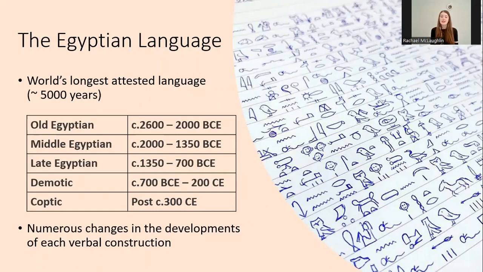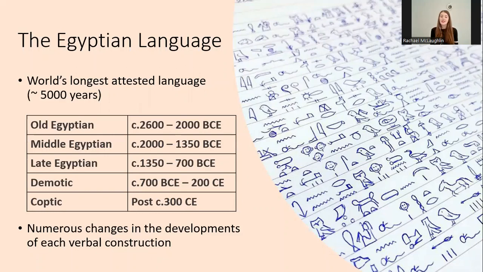And this development ended as the use of the language died out and no new texts were being created, although existing texts continued to be copied. This time has been separated into 5 broad stages: Old, Middle and Late Egyptian, and Demotic and Coptic. Throughout this time, both between language stages, but also within each language stage, each verbal construction, which is the focus of my research, experienced a number of linguistic changes.